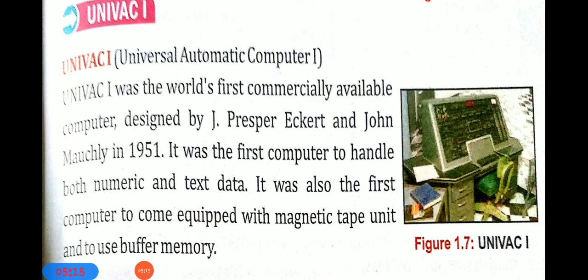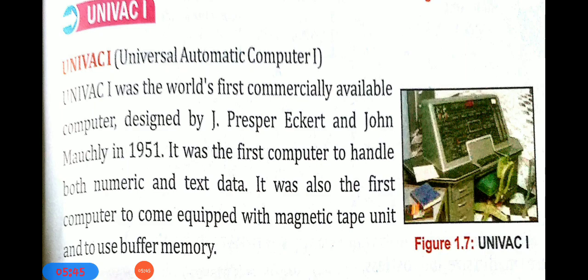First commercially available means this was the computer that started to be sold in the market. It was invented for selling purposes only, which is why it is written here like that.